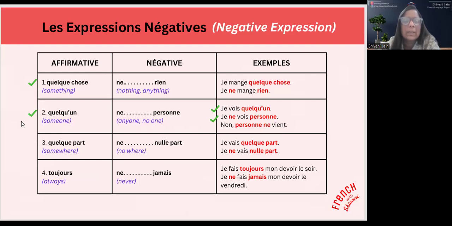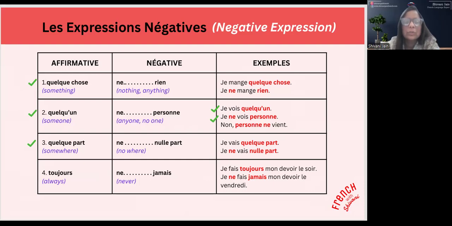Alors, OK, la troisième, quelque part, somewhere. Now, somewhere becomes nowhere. Are you going somewhere? Oh, no, I'm going nowhere. So, for that, it is ne plus verbe plus nulle part. OK, par exemple, je vais quelque part. Bah non, je ne vais nulle part. OK, je ne vais nulle part. Quelque part becomes ne nulle part.